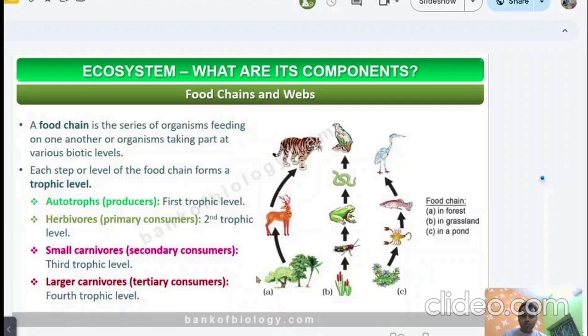And the organisms which can make their own food are the autotrophs. This is the first trophic level. This is the second trophic level, third trophic level, fourth trophic level, or fifth trophic level. Small carnivores are basically secondary consumers, the third trophic level here, and large carnivores, the tertiary consumers or top consumers, are the fourth or fifth trophic level.